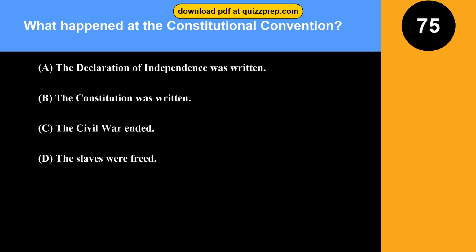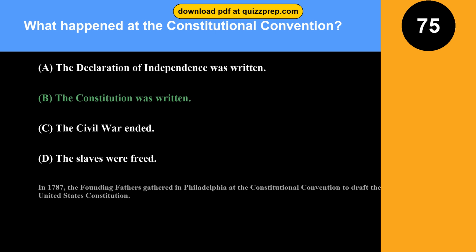Option A, the Declaration of Independence was written. Option B, the Constitution was written. Option C, the Civil War ended. Option D, the slaves were freed. The correct answer is option B, the Constitution was written. In 1787, the Founding Fathers gathered in Philadelphia at the Constitutional Convention to draft the United States Constitution.